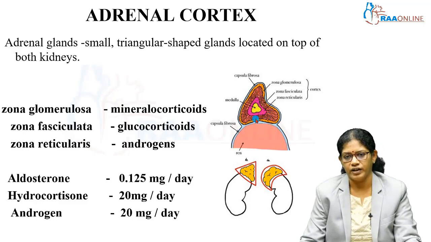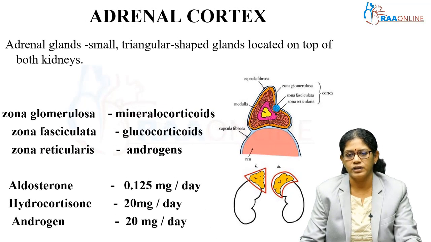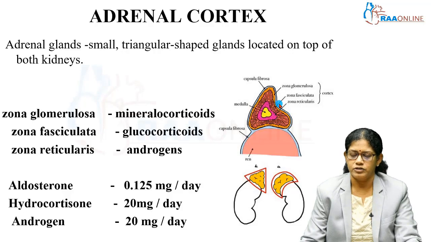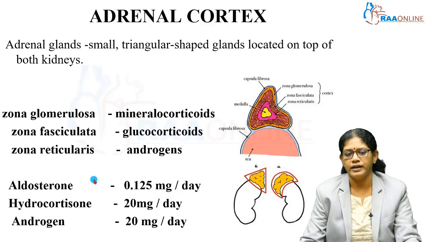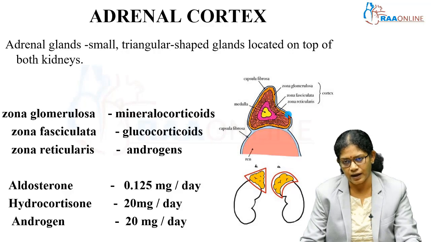The cortex part of the adrenal gland has got three parts. The outer part is called zona glomerulosa, the second inner part is called zona fasciculata, and the last one is called zona reticularis. Zona glomerulosa, fasciculata, and reticularis. Mineralocorticosteroids are secreted from this zona glomerulosa, and the mineralocorticoid which is secreted in our body is aldosterone. Around 0.125 milligram per day is secreted from the glomerulosa part of this adrenal cortex.